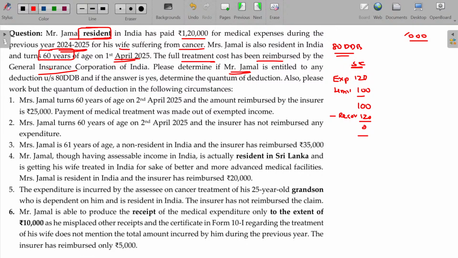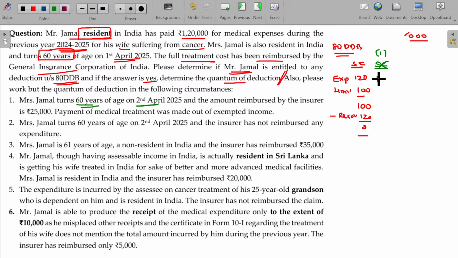Please determine if Mr. Jamal is entitled to any deduction under section 80DDB, and if the answer is yes, determine the quantum of deduction. So no. First case is no. Also, please work out the quantum of deductions in the following circumstances. Mrs. Jamal turned 60 years of age on 2nd April. She attains the 60th age only on 2nd April, not before 31st March, so she is not 60. So, not being a senior citizen. Case 1.